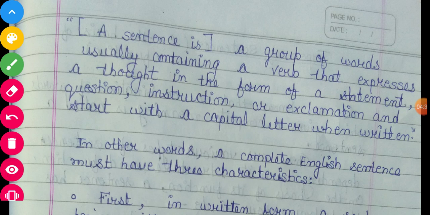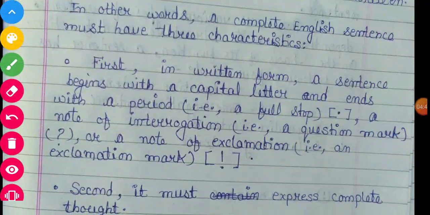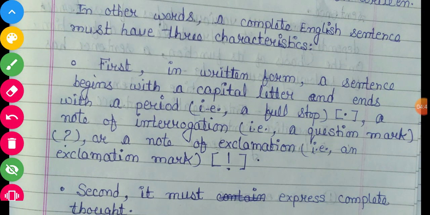Or in other words, a complete English sentence must have 3 characteristics. There are 3 main characteristics of a sentence.